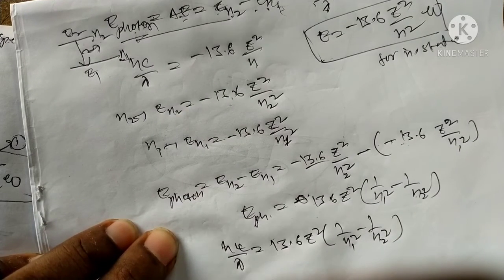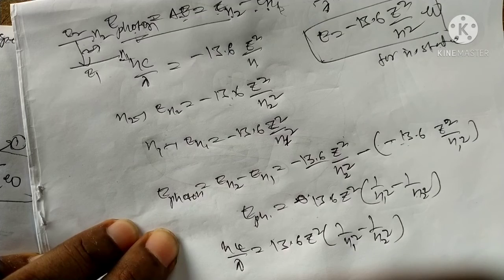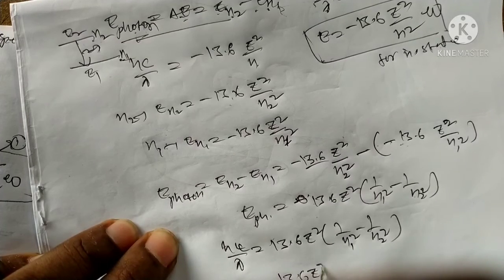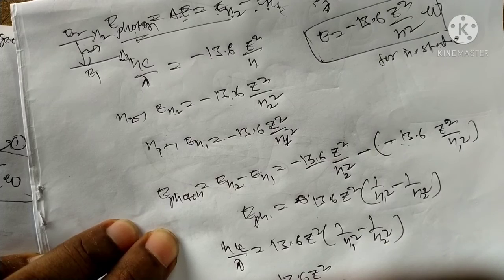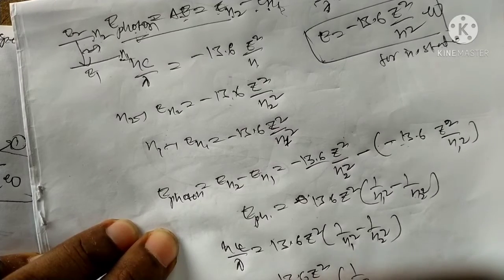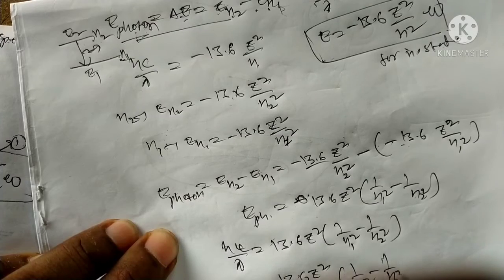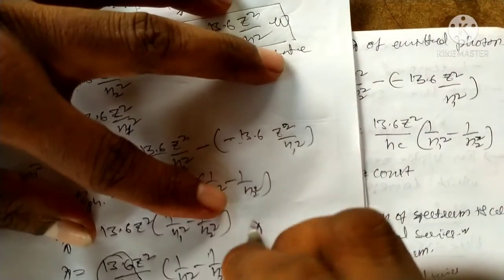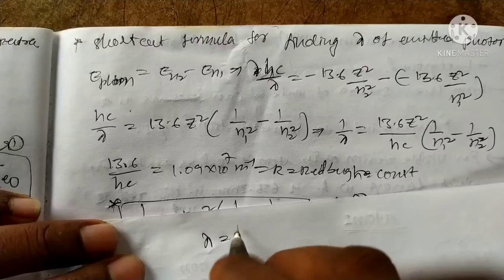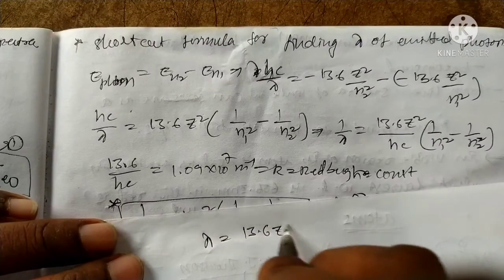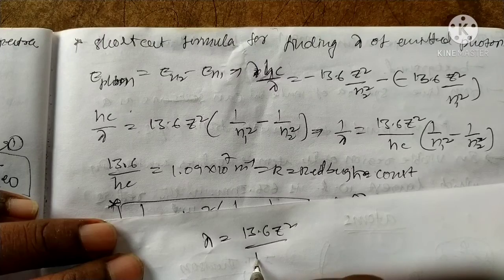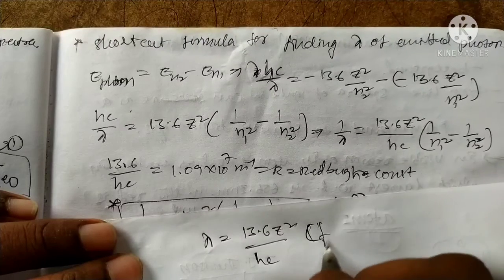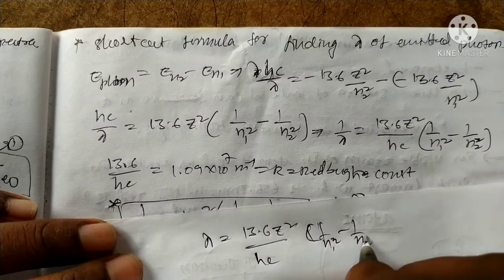We want only lambda, the suitable wavelength, so lambda is equal to 13.6 Z square by hc into 1 by n1 square minus 1 by n2 square.